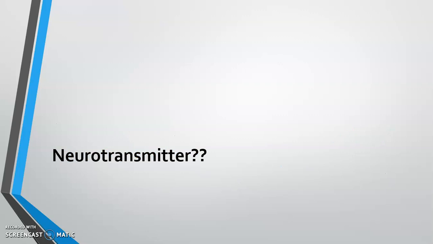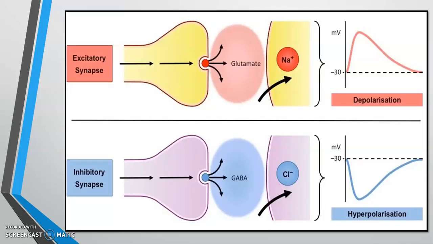So now, which neurotransmitter is responsible for the sedative and hypnotic effect? As you can see in the diagram, at the excitatory synapse, the transmission is mediated by glutamate through sodium channels, and you can see it causes depolarization, that is excitation and further release of neurotransmitter.